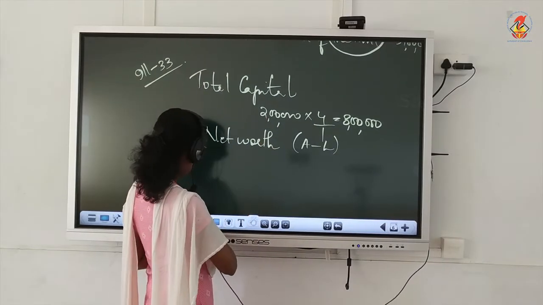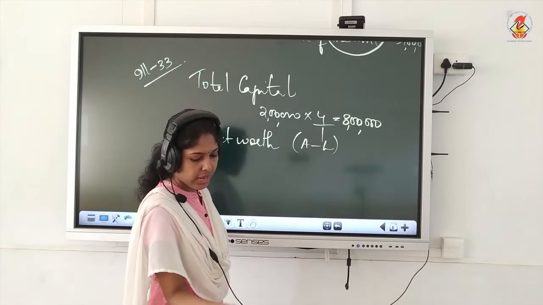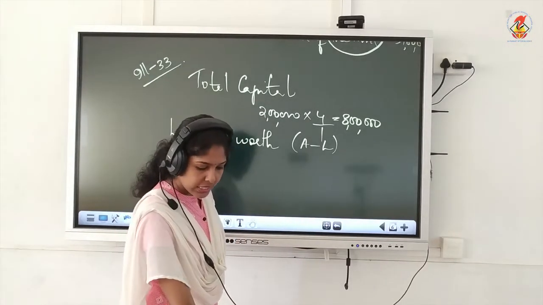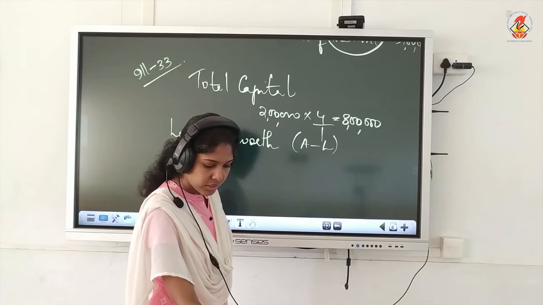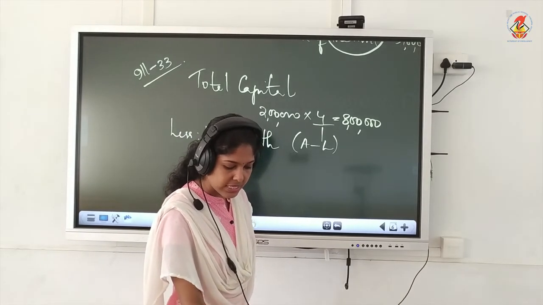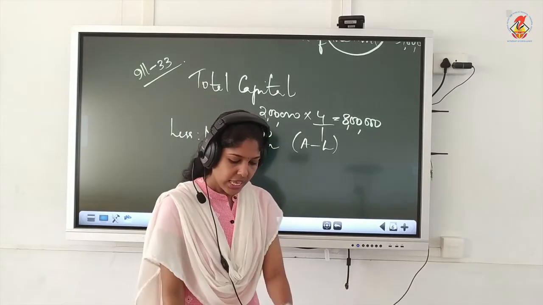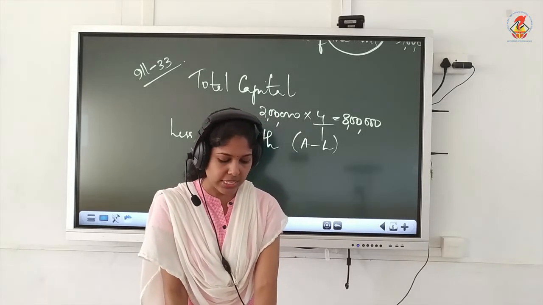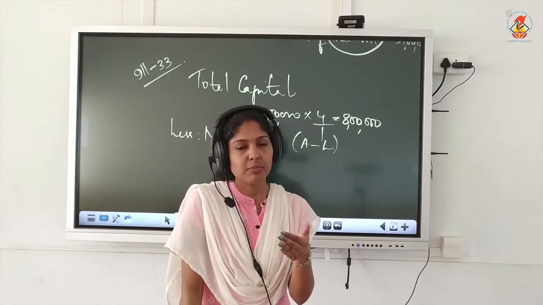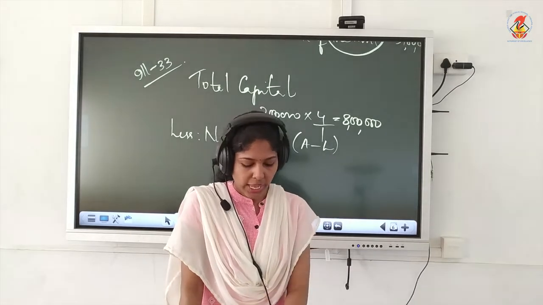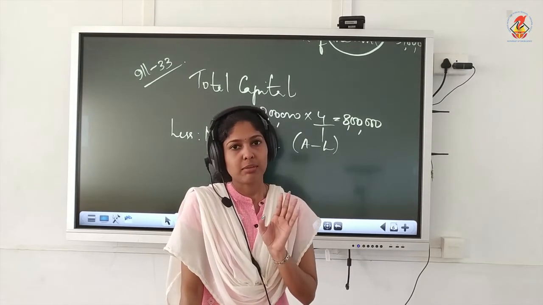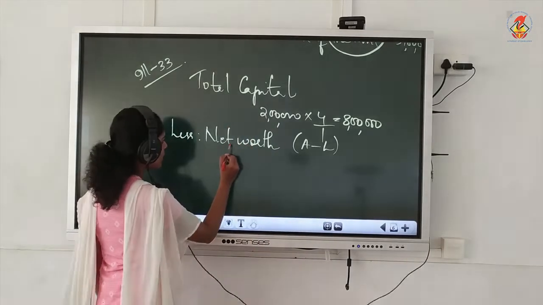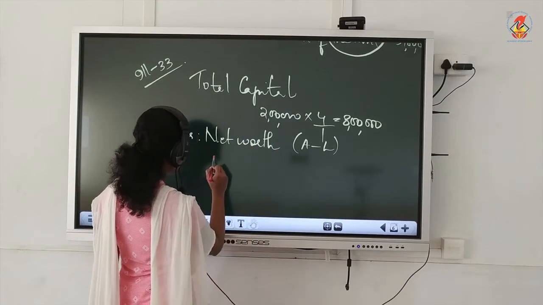It is A minus L because assets are given, liabilities are also given. So A minus L we will take. And now, value of total assets and outside liabilities at rupees 1 lakh on that date. On that date means, see, on the date of admission of new partner, your assets are 5 lakh 40 and your liabilities are 1 lakh.